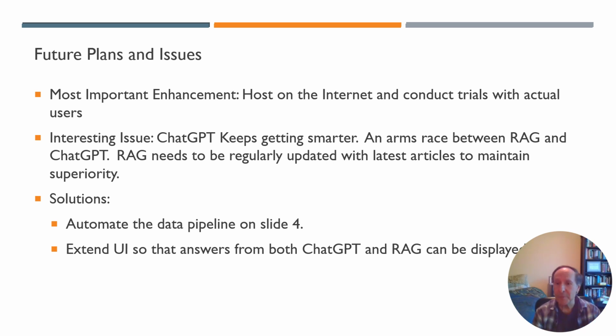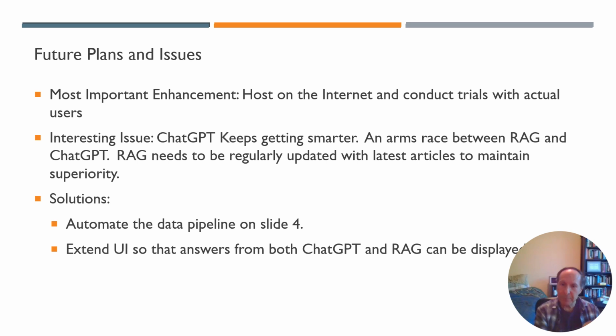So the RAG system needs to keep getting smarter because there are going to be new papers coming out, and we need to keep on updating, using that pipeline that I showed on slide 4. We need to keep on going through that process to update the RAG, our knowledge graph, with new documents, and to parse them and to create the relevant objects.